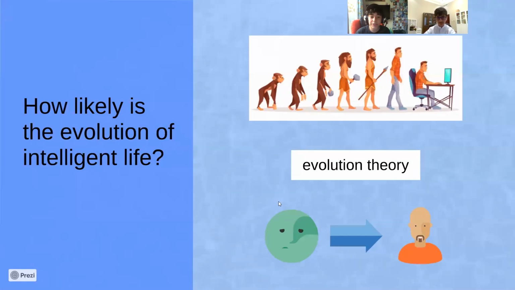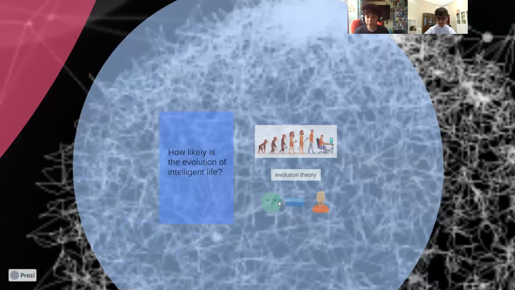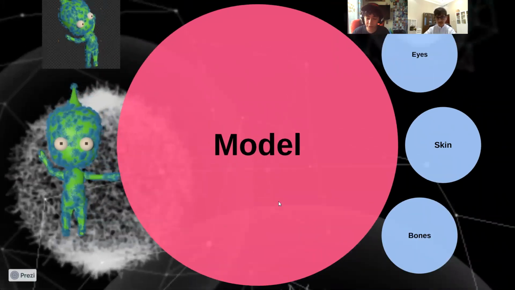And the third question is, how likely is the evolution of intelligent life? So, are they smarter than us? Are they not as developed as us? Are they more developed? Do they have better technology? Can they fly? We don't know, which is why we are asking this question. We would like to know. Now we move on to our model with Abid.